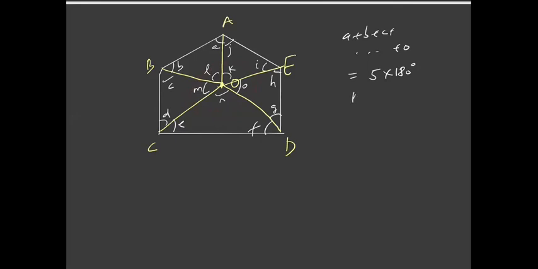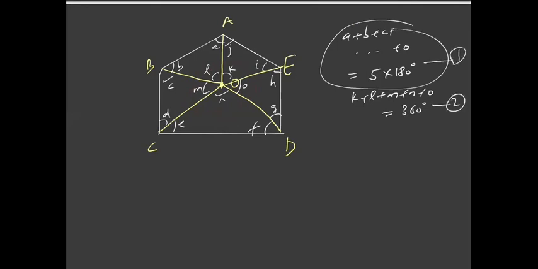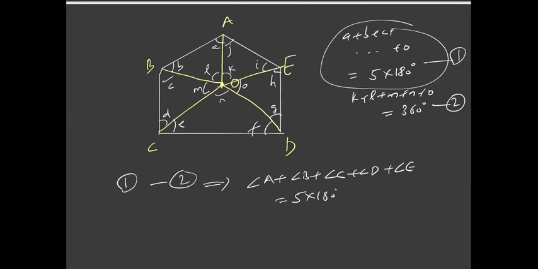So K plus L plus M plus N plus O is equal to 360 degrees. Taking these as equations 1 and 2, if I subtract, I'll get angle A plus angle B plus angle C plus angle D plus angle E is 5 into 180 degrees minus 2 into 180 degrees, which is 3 into 180 degrees. Okay, is it clear?